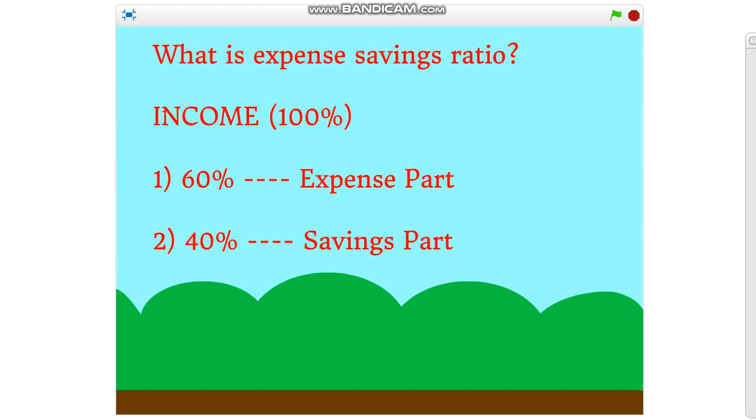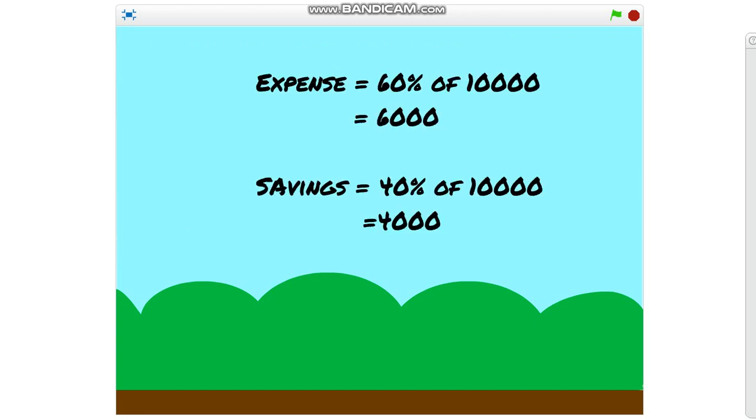What is expense savings ratio? It is a ratio with which we allocate one part to expense and another part to savings. I'm considering 60-40 split for the budget. Let me explain. 60% of the salary should be considered as expense amount and 40% of the salary should be considered as savings amount. For example, if the monthly income amount is rupees 10,000, then rupees 6,000 would be taken for the expenses and rupees 4,000 would be taken for the savings.